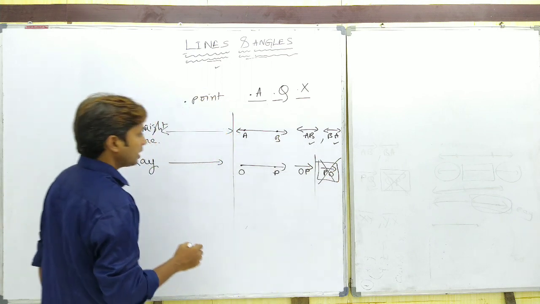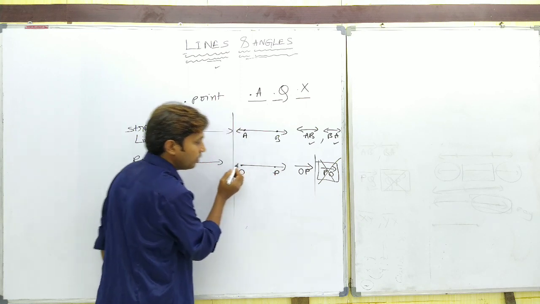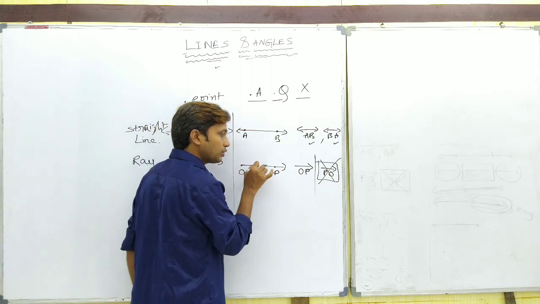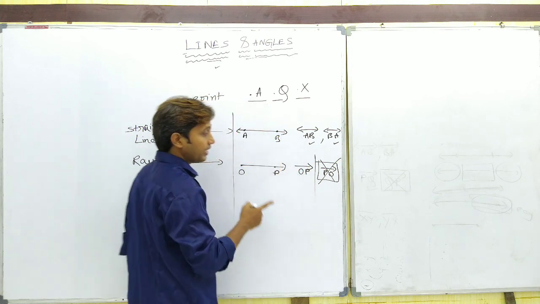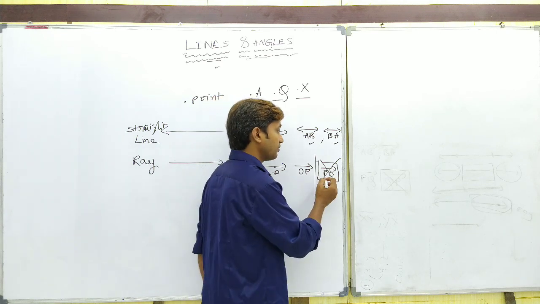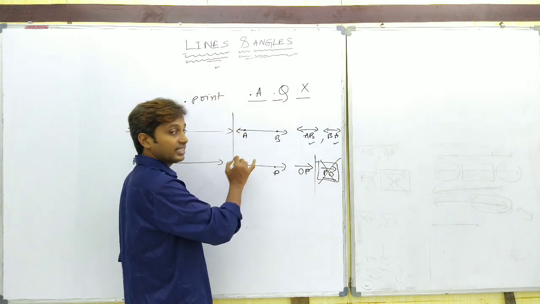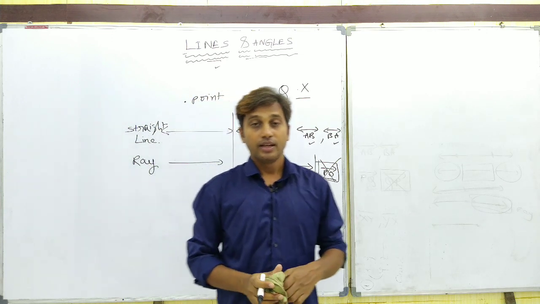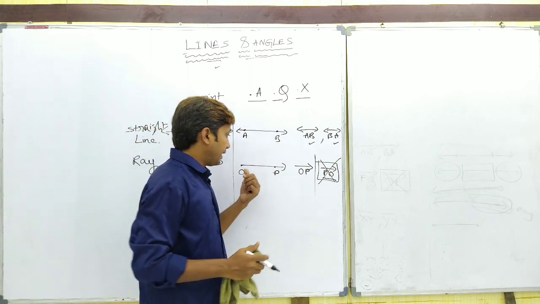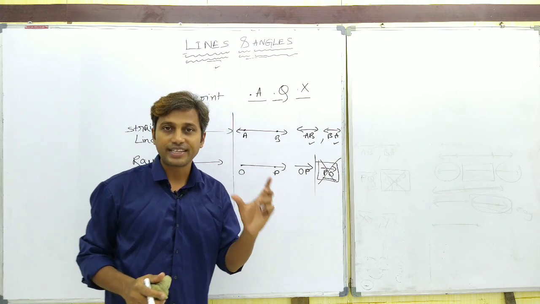Why? Because here you have started from O and you are going in the direction of P. So the initial point of this ray is O and it is extending in the direction of P. So therefore there is a specification of the direction. And as it is having a direction, we shouldn't represent it as PO. Why? Because it is not extending in the direction from P to O. It is extending in the direction of O to P. That means, when we are talking about the nature of a ray, a ray has a direction but no magnitude. Magnitude in the sense of length, no specific and finite length.